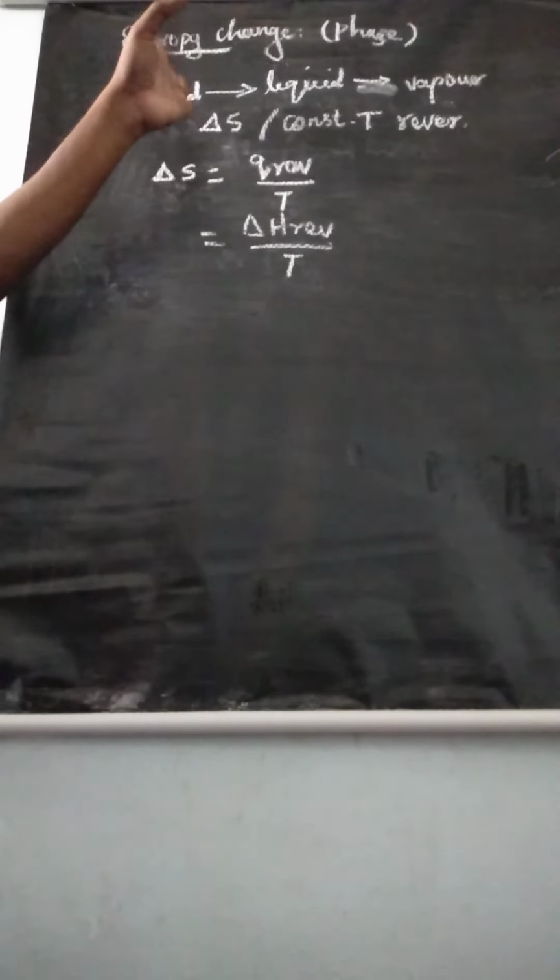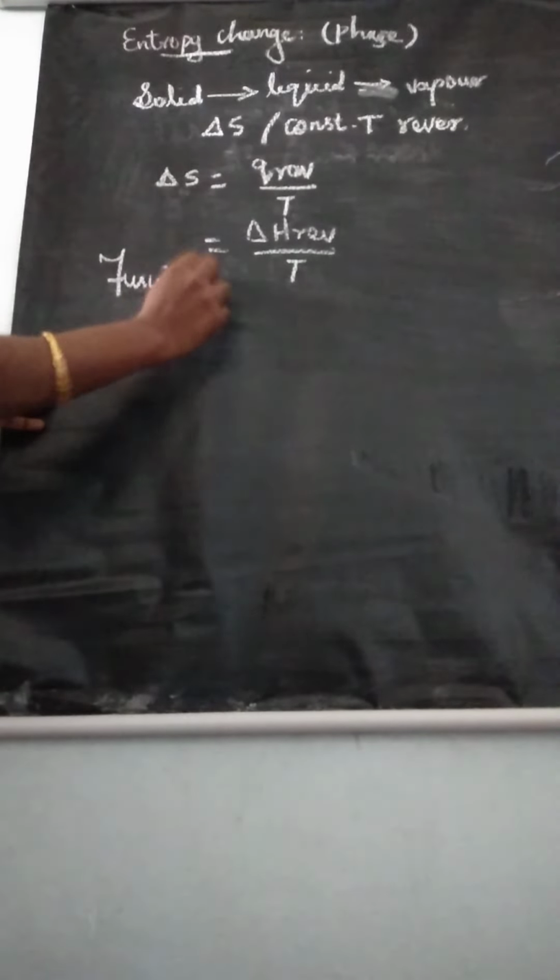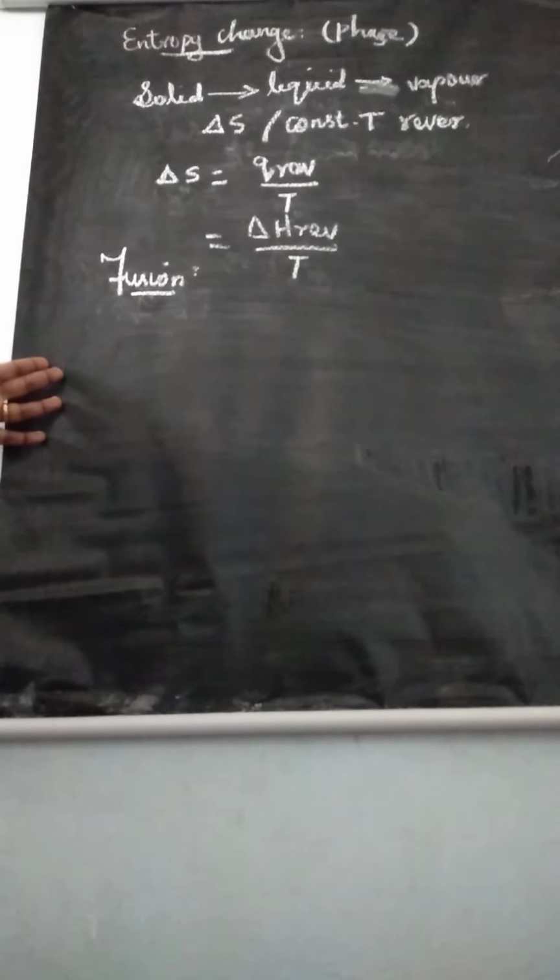Understand? So listen, your topic is entropy change accompanying change of phase. Change of phase means solid to liquid, liquid to vapor. So here we can learn three basic topics. One is entropy of fusion.